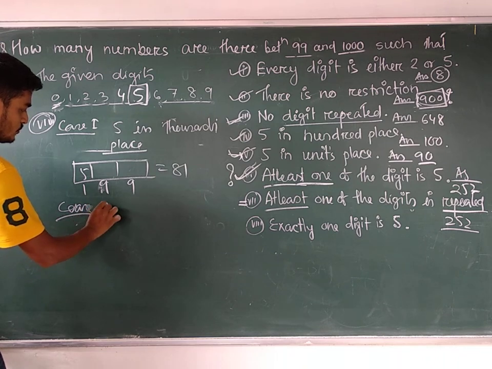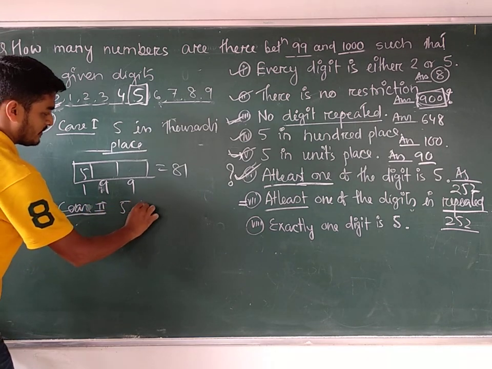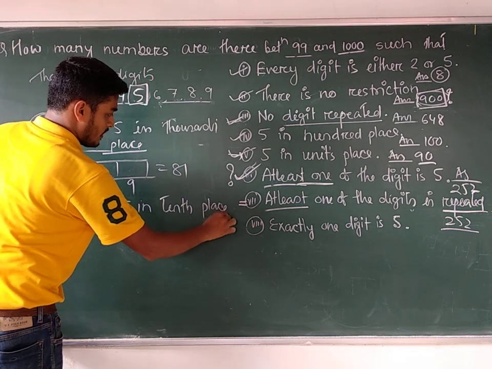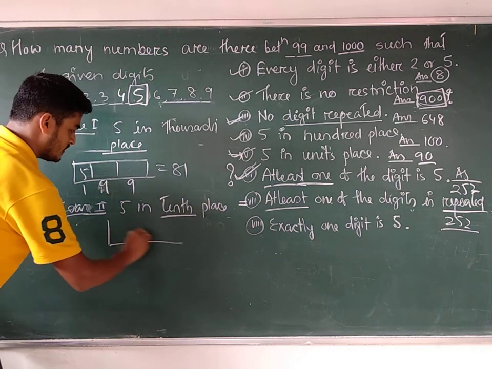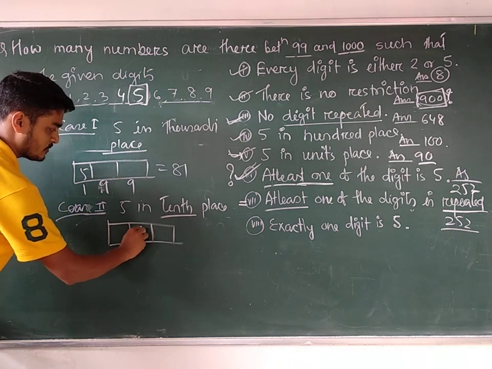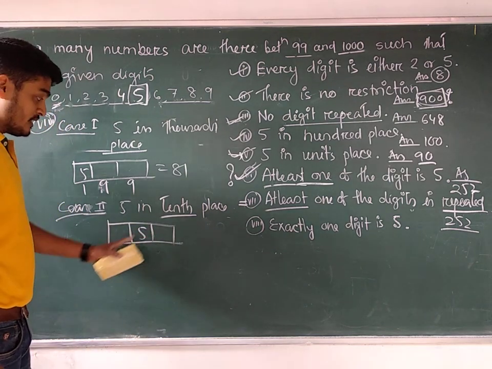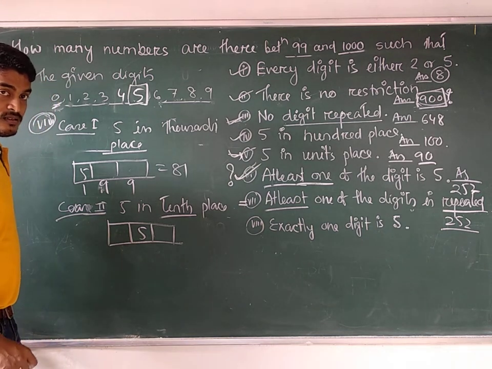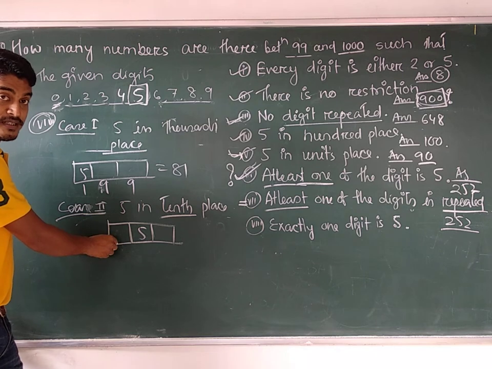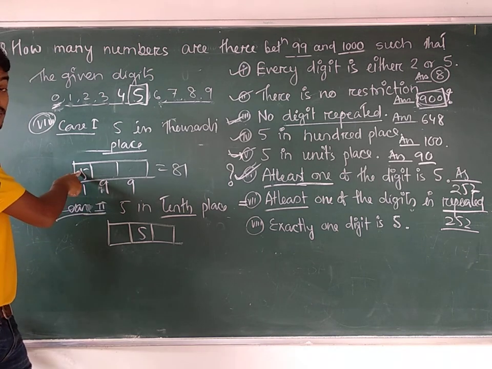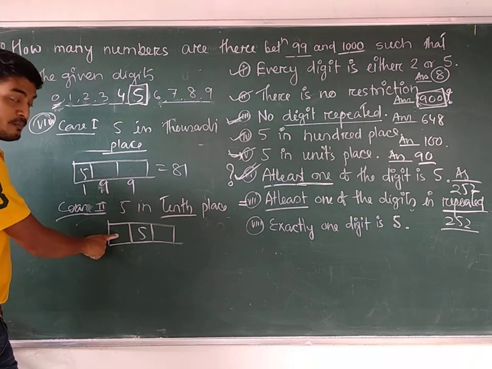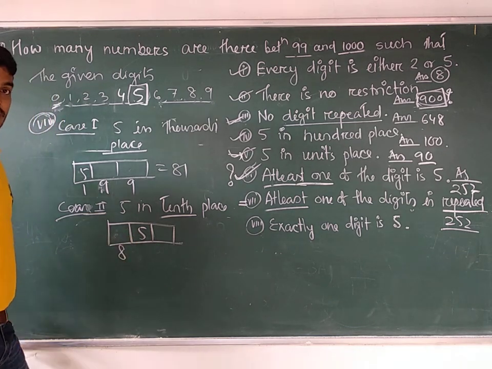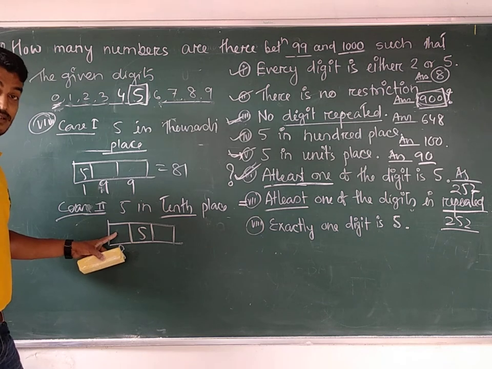Case 2. 5 in the 10th place. 5 should be there, and other than this one, 5 should not be in the other places. How many ways can you fill up? 0 can be there or 0 cannot be there in that place. As 0 cannot be in the 100 place, this can be filled in how many ways? 8 ways. Do you know why? Because you cannot use 5 as well as 0.